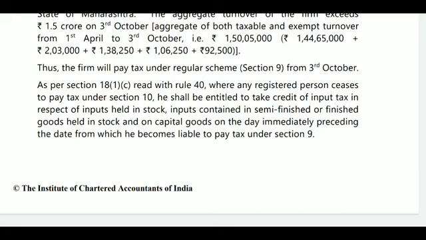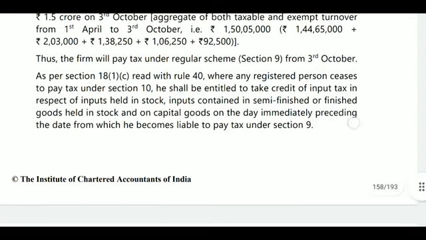Up to that, whatever input is there, he can claim. On stock of finished product he may claim, and on stock of work in progress he may claim. On capital goods he may claim. Based on that, 5% will be reduced for each quarter.